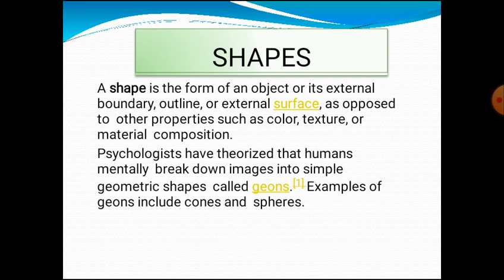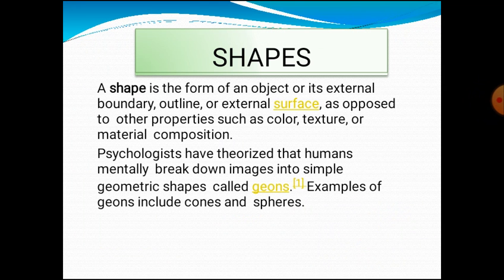Okay, so first it is shapes. What do you mean by shapes? A shape is the form of an object or its external boundary, outline or external surface, as opposed to other properties such as color, textures, material, composition. Psychologists have theorized that humans' mentality breaks down images into simple geometrical shapes called geons. For example, geons include cones and spheres. So whatever things we are seeing in this world consist of some shapes.